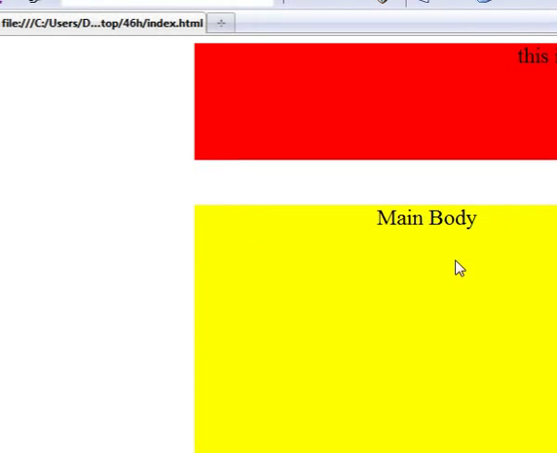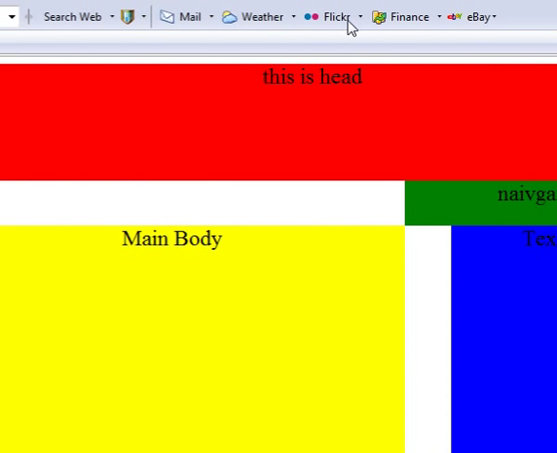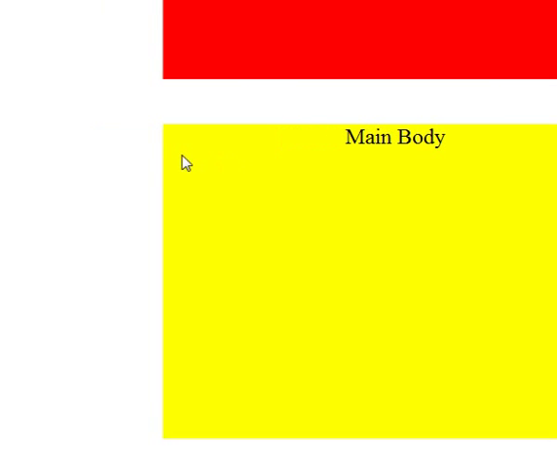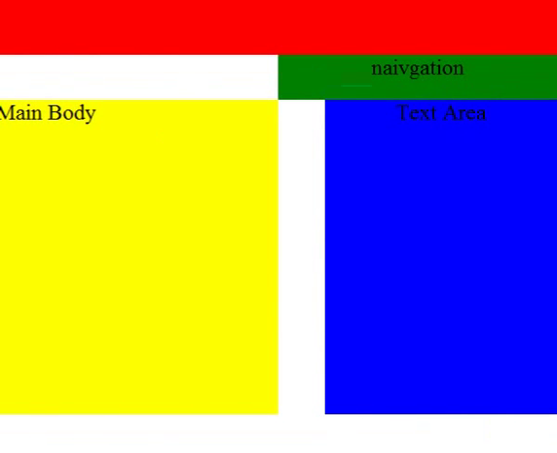So now it doesn't matter which screen is being used by users. This web page looks nice because the margin on the left and the margin on the right are equal.